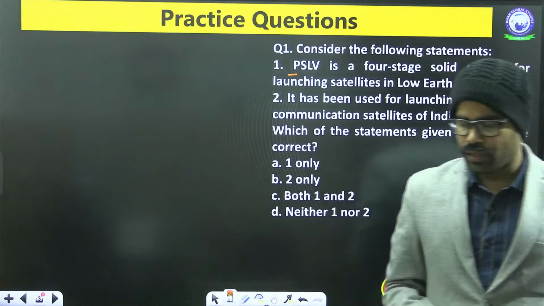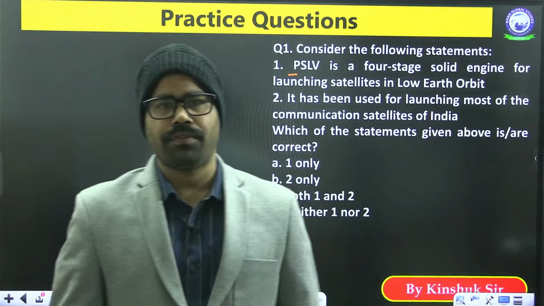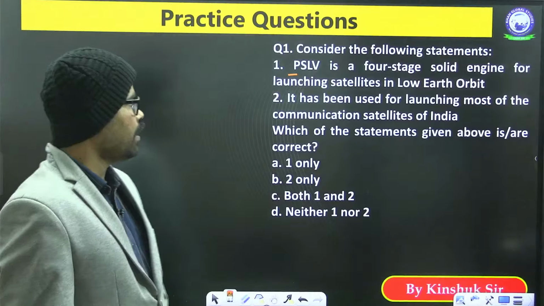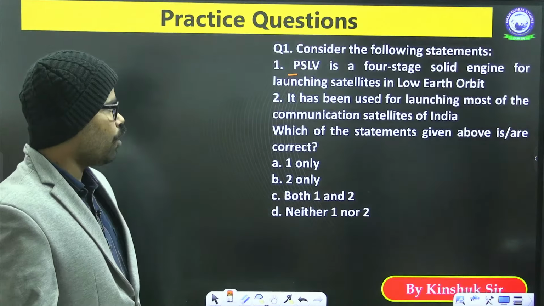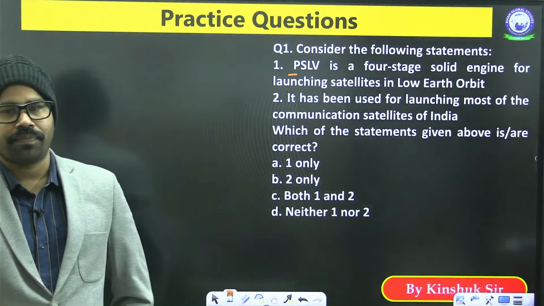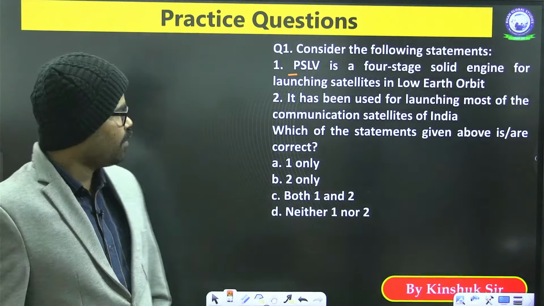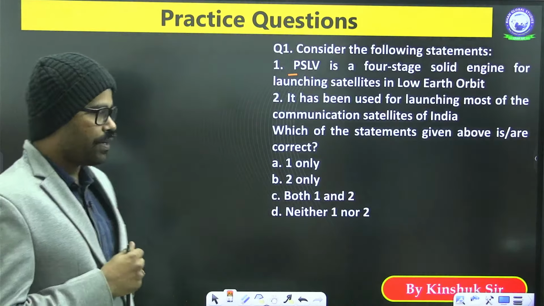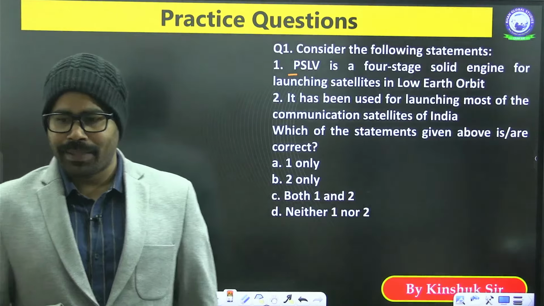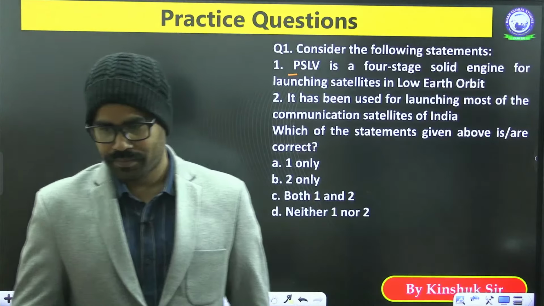The first statement: PSLV is the 4-stage solid engine for launching satellites in low Earth orbit. The second statement says that it has been used for launching most of the communication satellites of India.